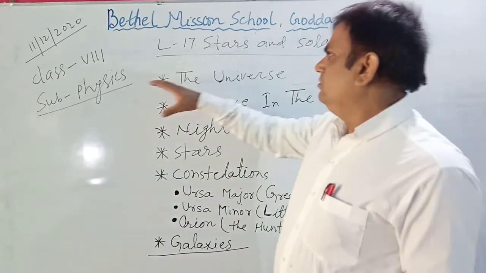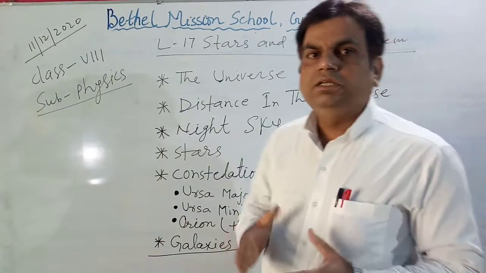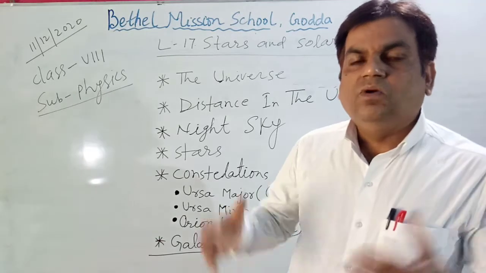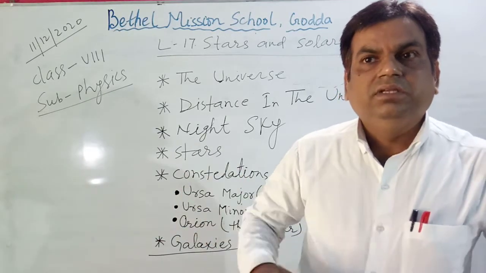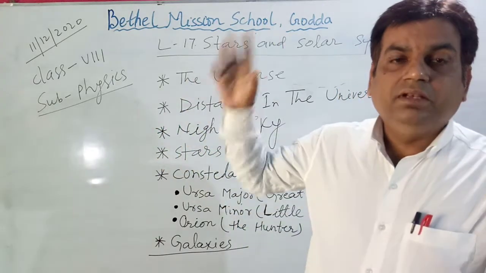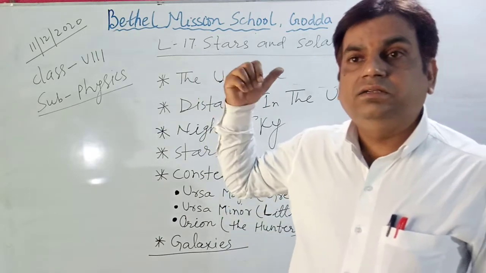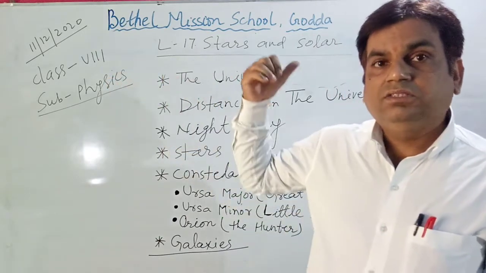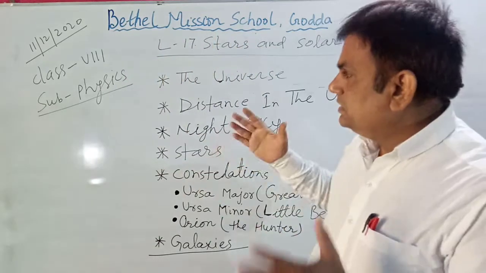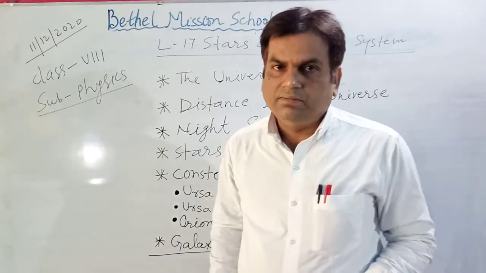It is so big that we can't imagine what the distance is between two heavenly bodies which are very far apart. It is 100 light years, 1,000 light years, millions of light years. So these kinds of celestial bodies are present in our universe.